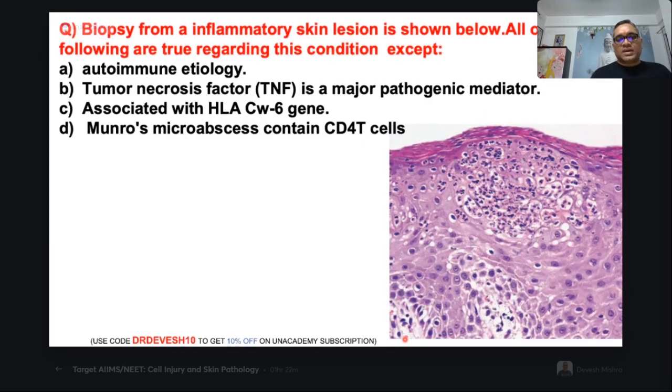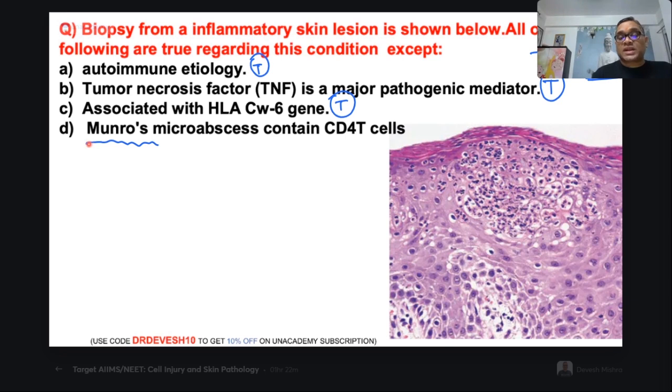Fine. So let us examine the options one by one. Right? Easy question only. Now you understood. So it is an autoimmune etiology. It's a true statement. Tumor necrosis factor is a major pathogenic mediator. Yes, that is a very important point. Which cytokine is most important in pathogenesis of psoriasis? Right. So remember, it is TNF alpha. Most important cytokine is the TNF alpha for the pathogenesis of psoriasis. So this is also a true statement. Associated with HLA-Cw6, again a true statement.